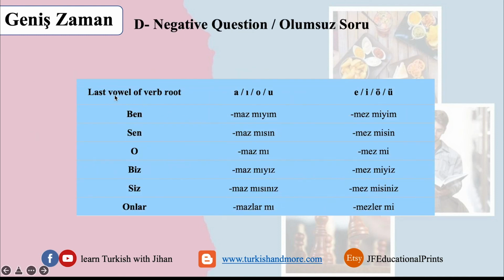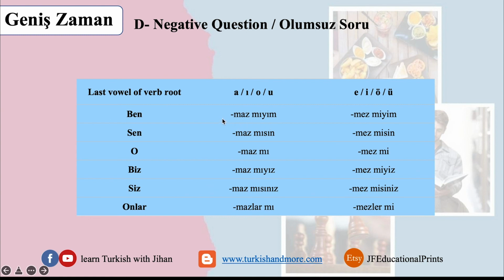The rule: when the last vowel of the verb root is one of these, we do the following, and one of these we use the following. We said if it's negative, we add mas, but this case now we have negative and a question. We just add the two things that we took before, the negative and the question, and put them next to each other.